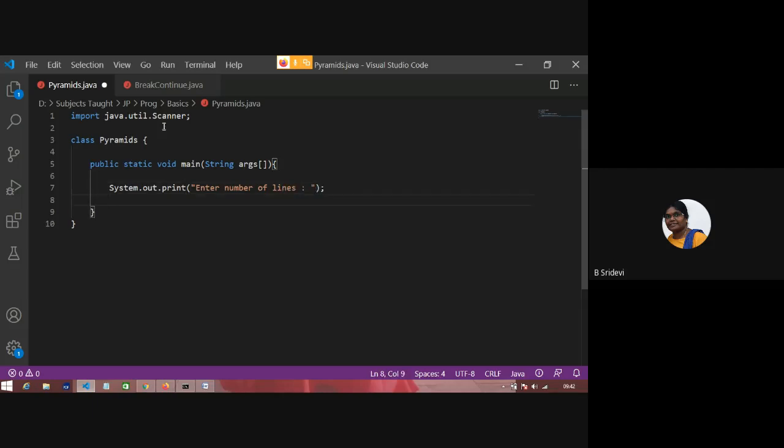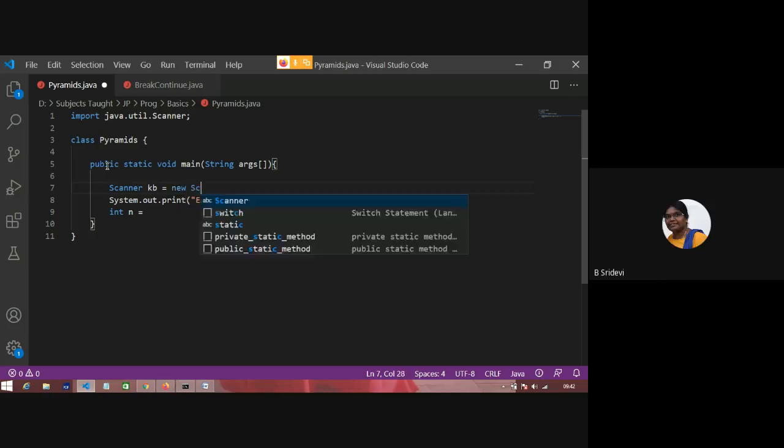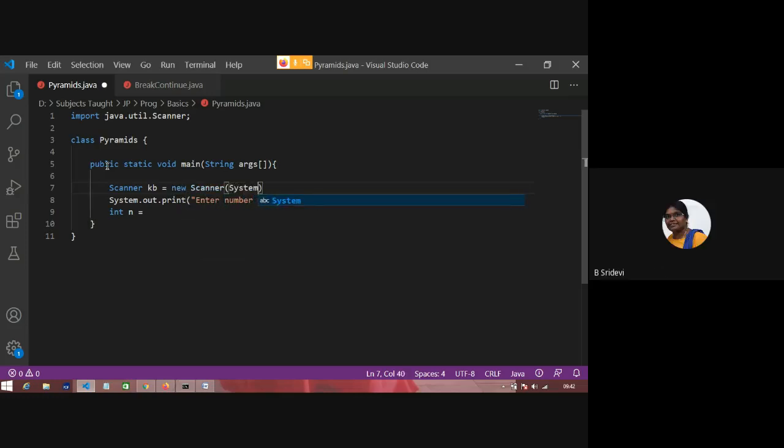Okay. How to read a number n? How to read? So before reading, what should I do? Wake up. I have to create a scanner object. Yeah, you have to create a scanner object so that you can read from the keyboard. Okay. And now I want to read. To read, I am using the method. Okay. So now I want to print n lines as left pyramid.